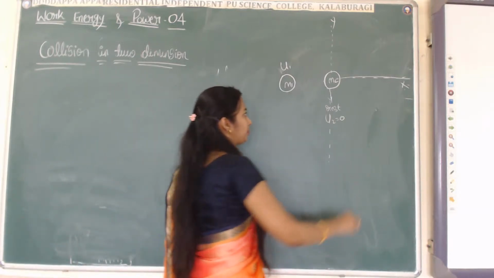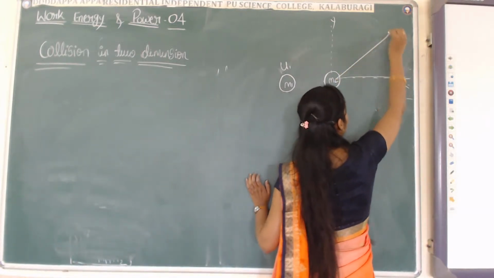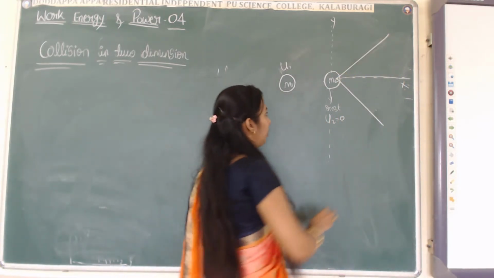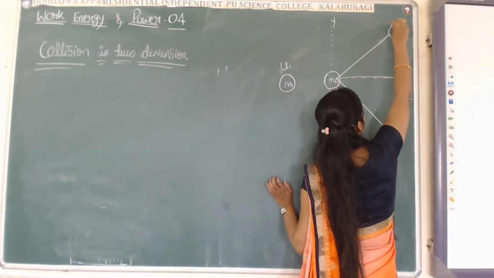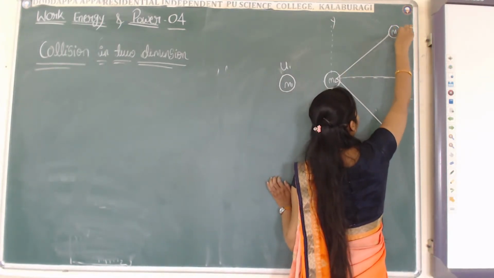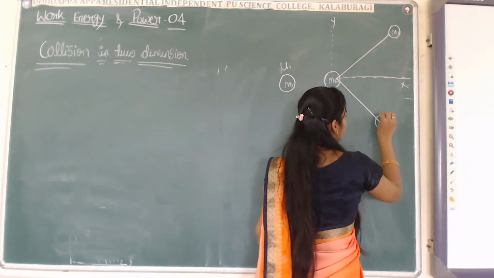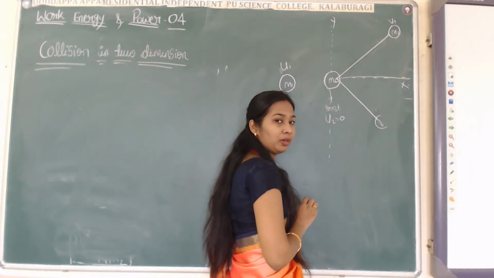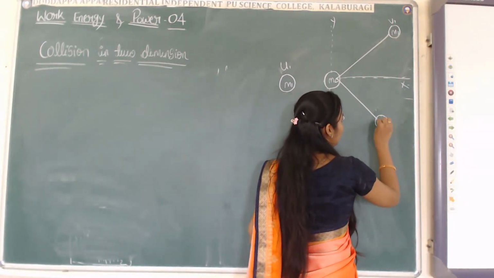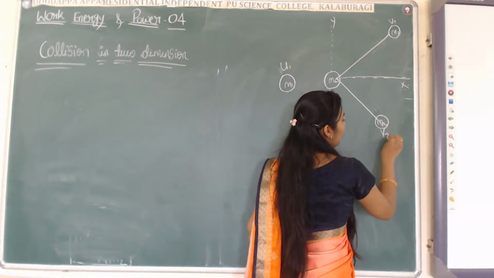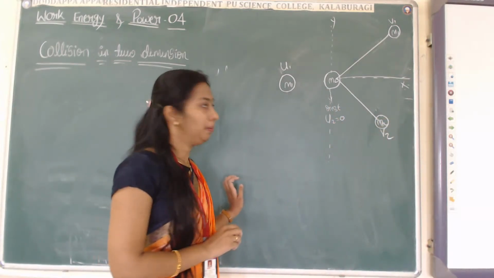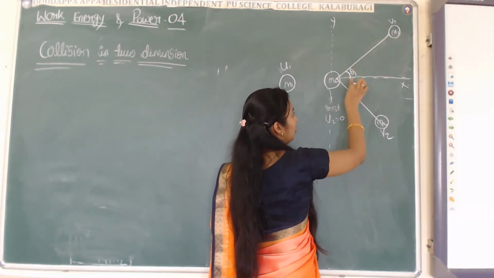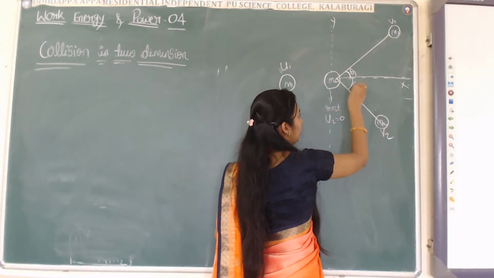After collision, this particle will move in perpendicular direction. Let the body m1 have the velocity v1 and body m2 have the velocity v2, making angles theta 1 and theta 2.